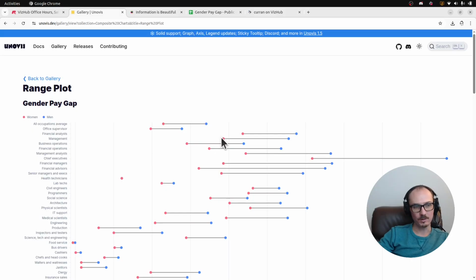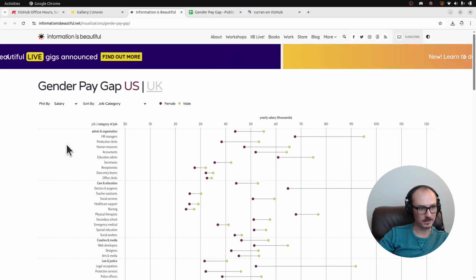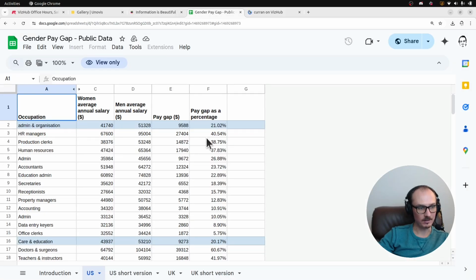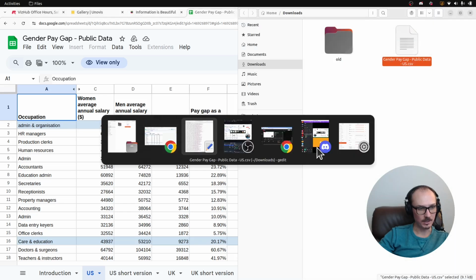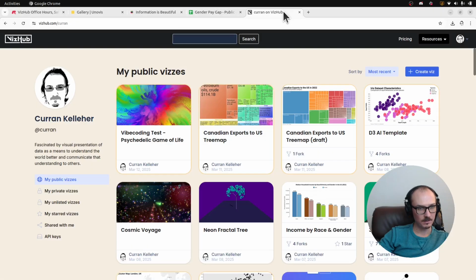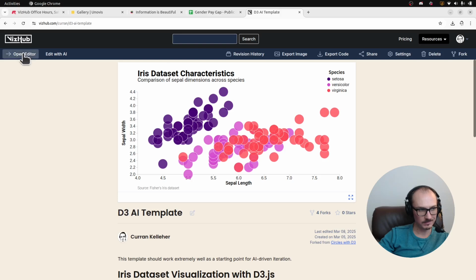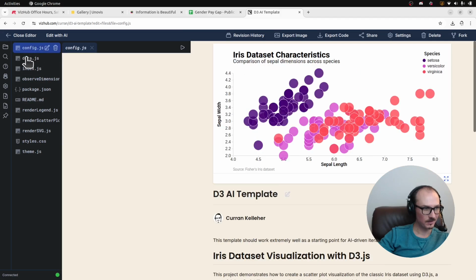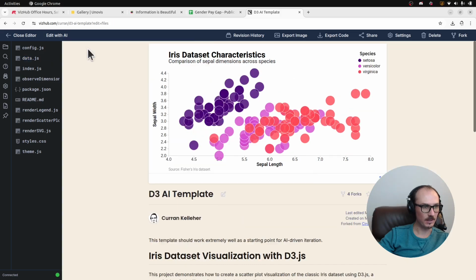So I want to recreate this range plot from UNOVIZ, which shows the gender pay gap, and the data was originally from this Information is Beautiful piece. And we have the data here. I exported it to a CSV file, which I then opened in a text editor. So I can copy this data and then go to this D3 AI template, which is code organized in a way that it should be easy to use this edit with AI feature.